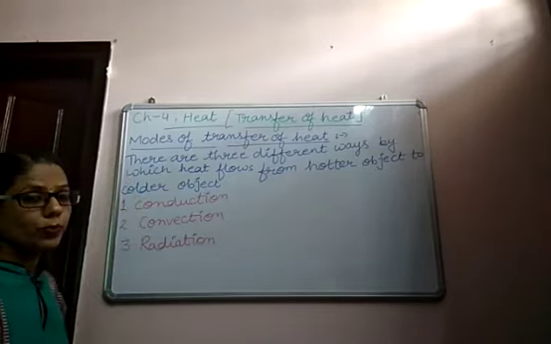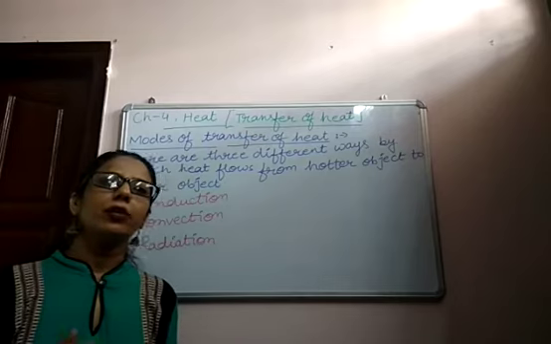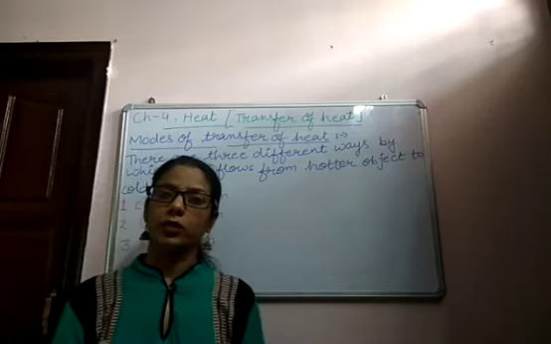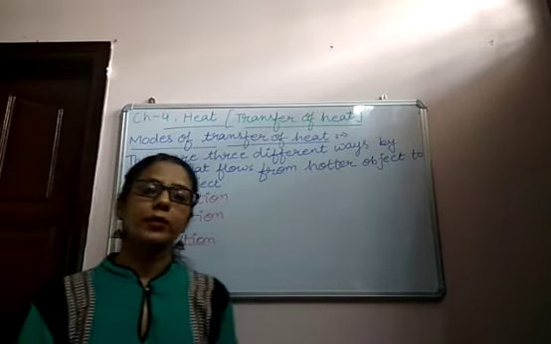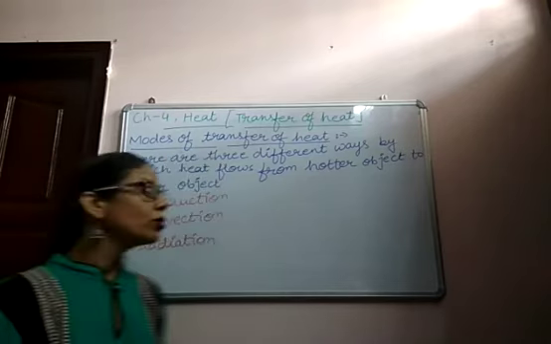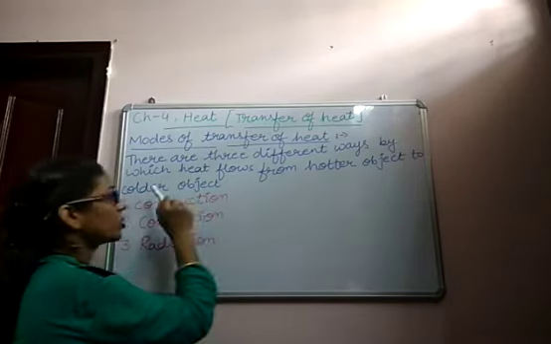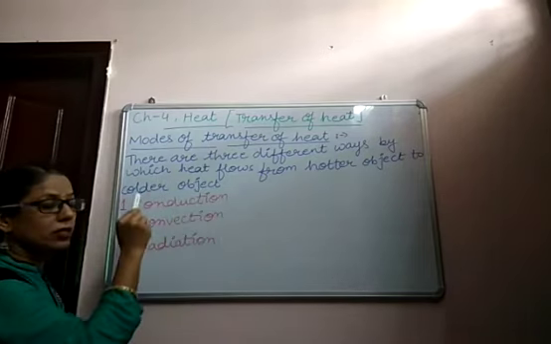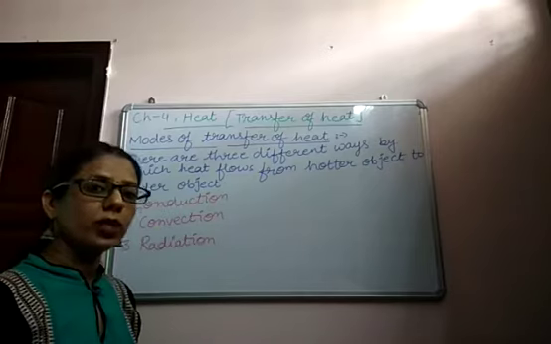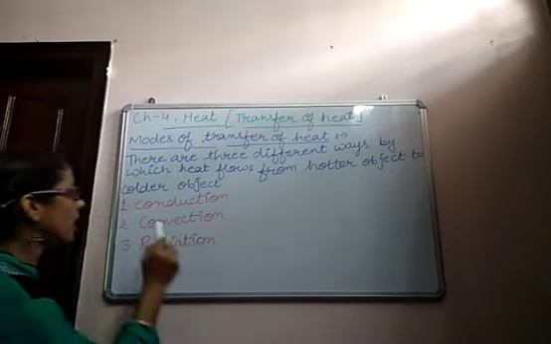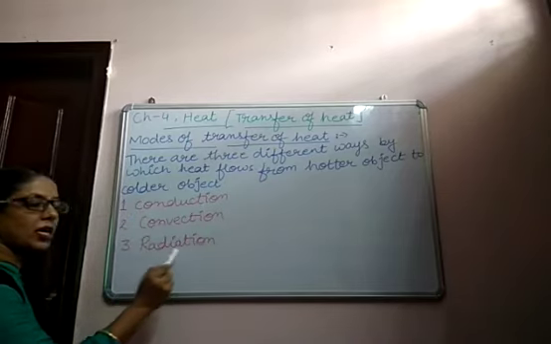Now the next topic is modes of transfer of heat. As we are saying, heat always flows from hotter object to colder object, and from higher temperature to lower temperature. There are different ways by which heat can be transferred from a hotter object to a colder object, and these are: the first is conduction, second is convection, and third is radiation.